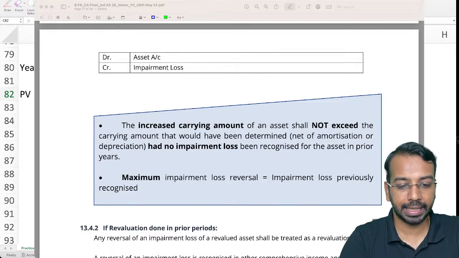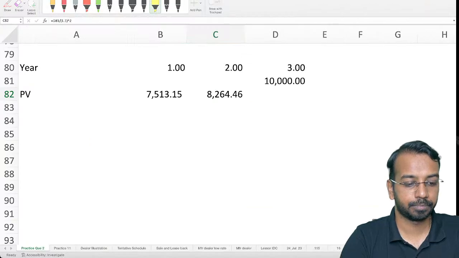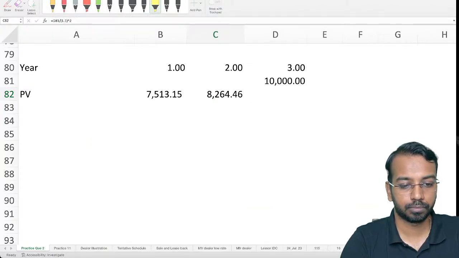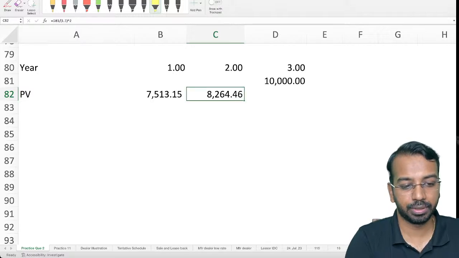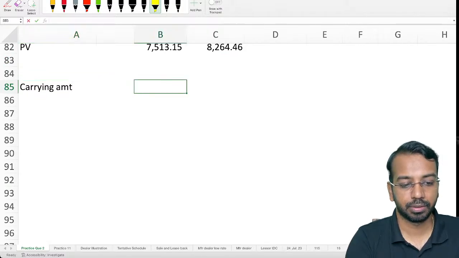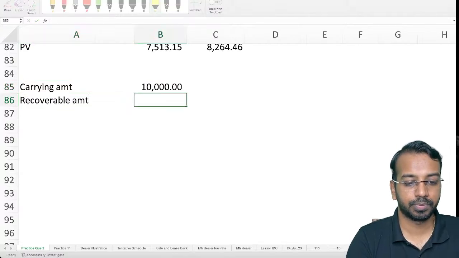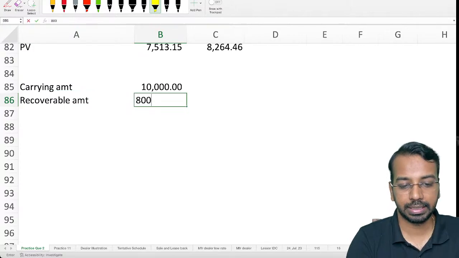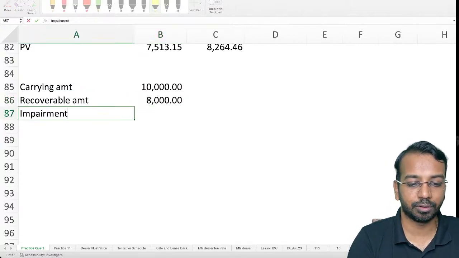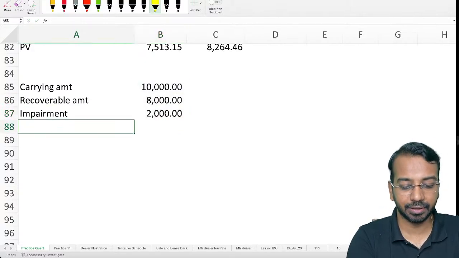Now, we'll take one example here to understand how do we reverse that particular amount. Let me just share the screen. So, say for example, carrying amount was 10,000. Recoverable amount was 8,000. So, we said impairment loss is 10,000 minus 8,000, which is 2,000. That's the first year.